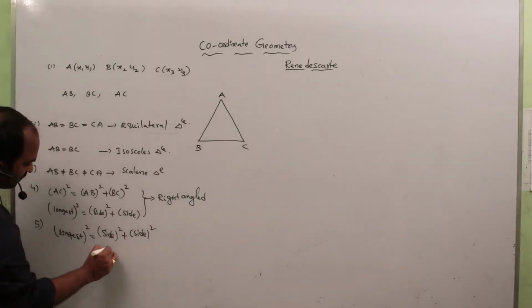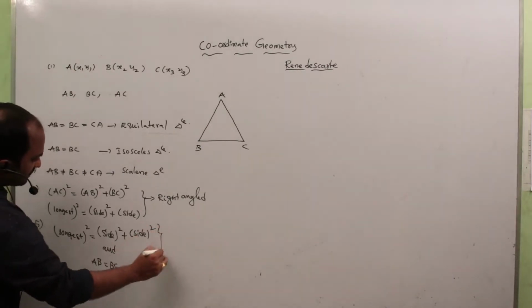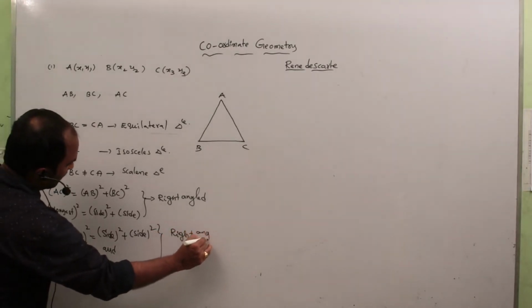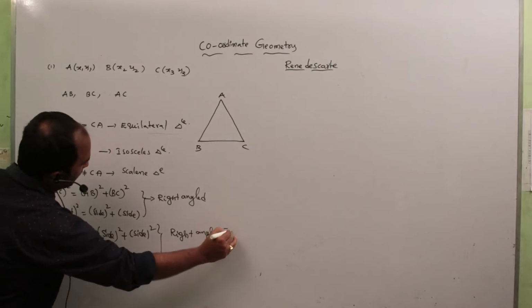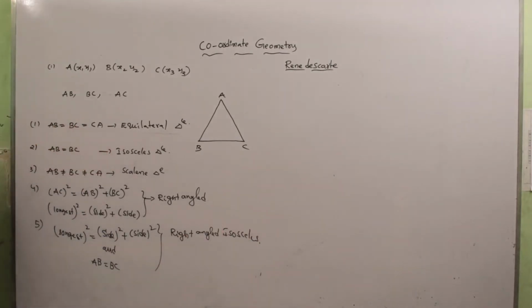And another one, 2 sides are equal. Suppose AB is equal to BC, then we say it is a right angled isosceles triangle. This type of problems are there. So do you understand or not?